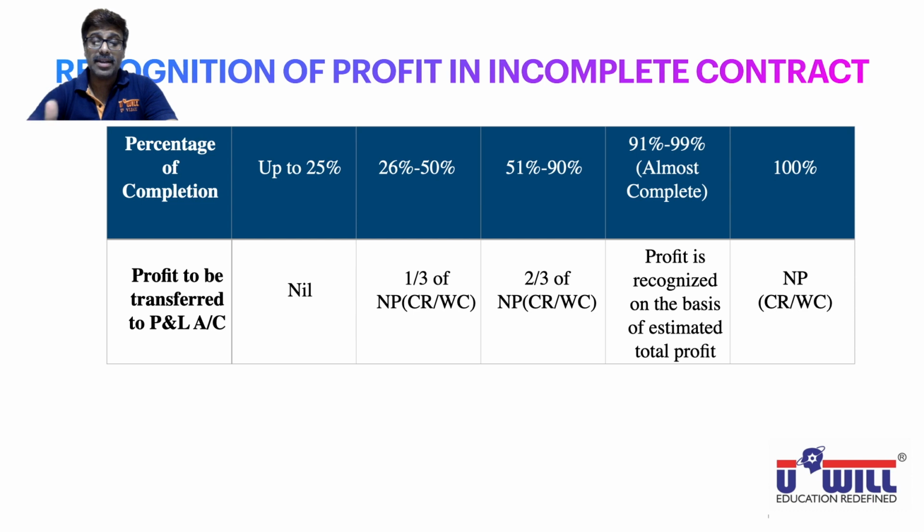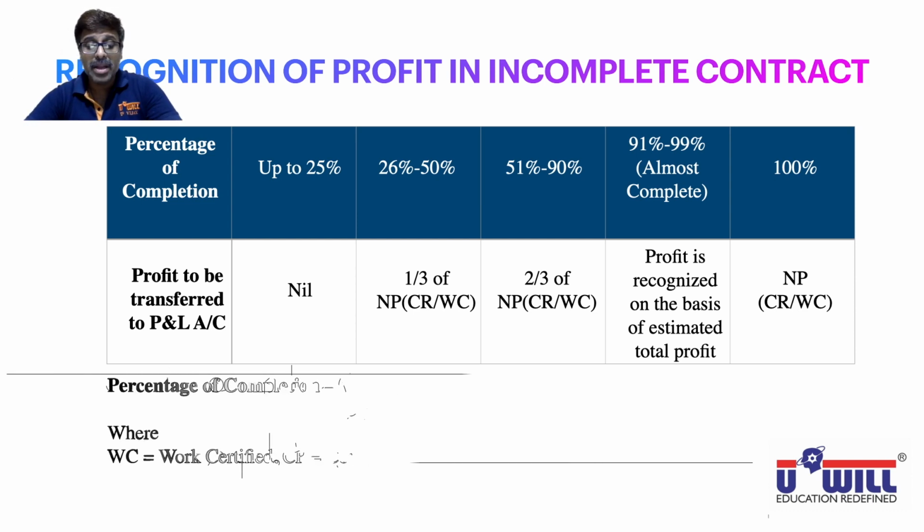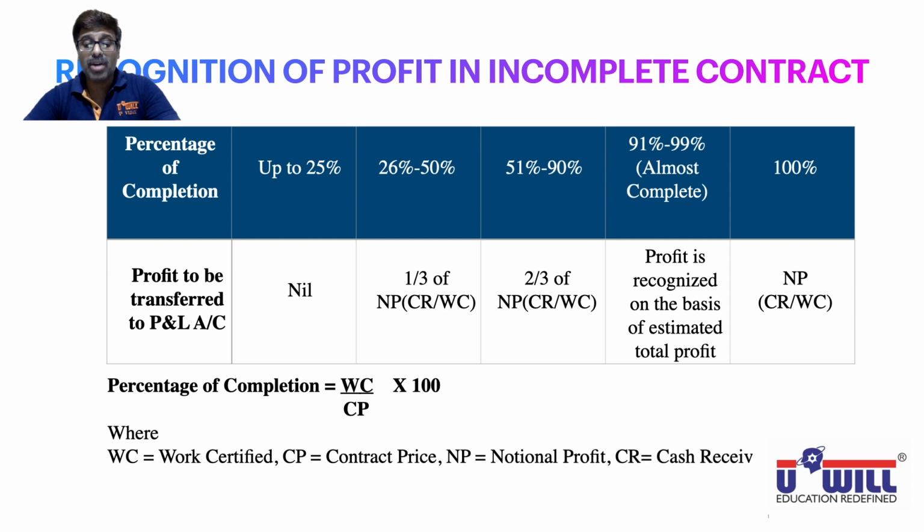We'll have to make the workings and find the percentage of completion. How would you find the percentage of completion? Work certified upon contract price into 100. So if the contract is of 1 crore and work certified is 90 lakhs, then 90 lakhs upon 1 crore means 90% of the work is done. So that percentage of completion, 25%, 50%, 90%, how would you find which range or category it comes in? Work certified upon contract price into 100.